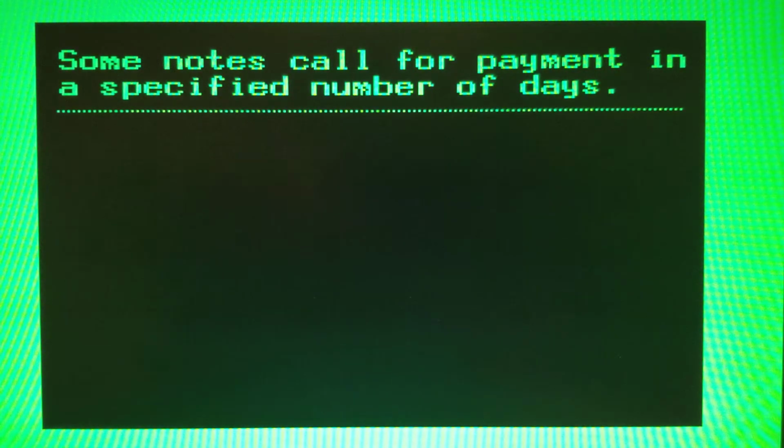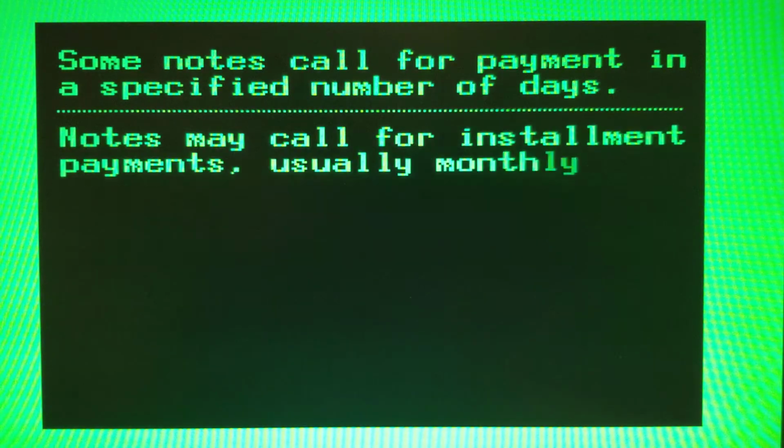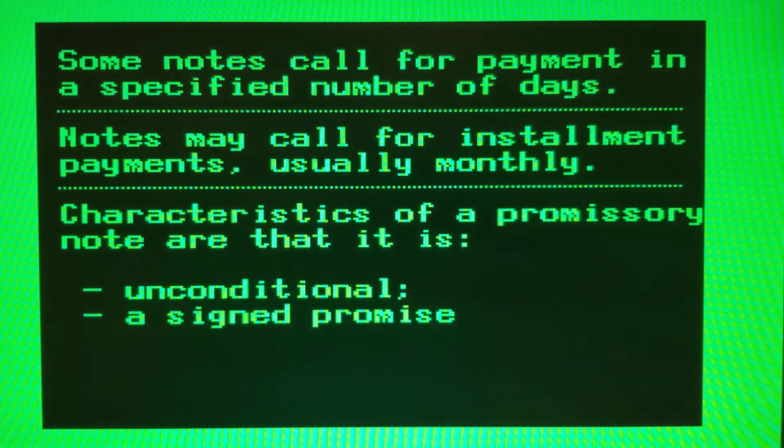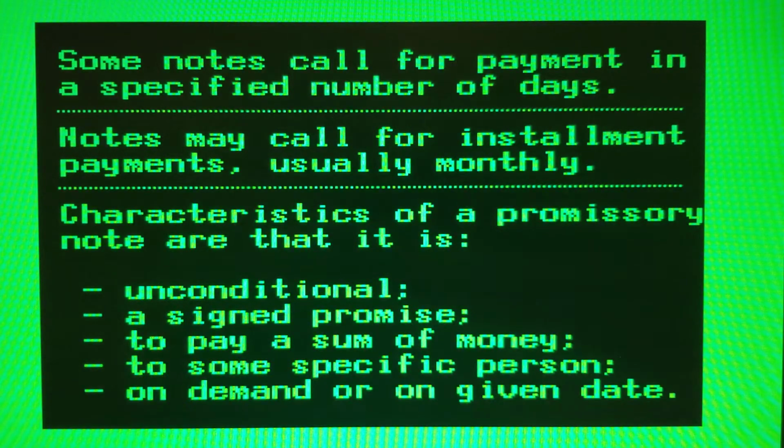Some notes call for payment in a specified number of days after they are made. Other notes may call for installment payments beginning on a certain date. The payments are usually monthly. The characteristics of a promissory note are that it is first, unconditional; second, it's a signed promise; third, to pay a sum of money; fourth, to some specific person; fifth, on demand or on a given future date.